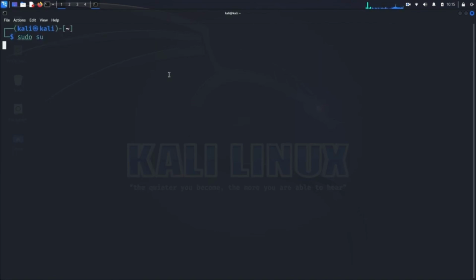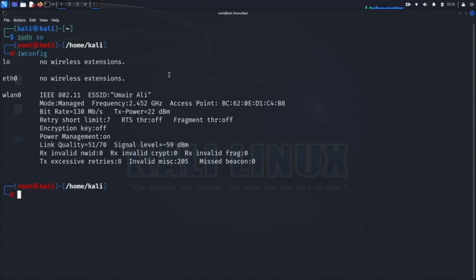Let's begin by checking the current mode of our wireless interface. Open your terminal and run the command iwconfig. This command displays the current configuration of your wireless interfaces. You'll likely see that your wireless interface is set to managed mode, which is the default mode for regular Wi-Fi use. Before switching to monitor mode, we need to get the MAC address of our wireless interface.